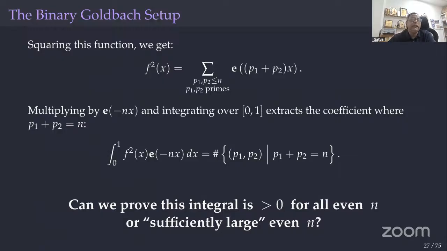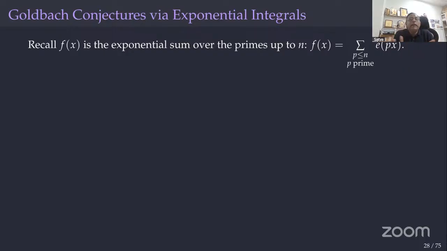It's a beauty, right? So our answer comes as an integral. In particular, z I replaced with e power 2 pi i x. So can we prove that the integral is greater than 0 for all sufficiently large even n? Let me summarize what we have done till now. F of x is an exponential sum over primes up to n, where n is fixed. F of x is defined like this.